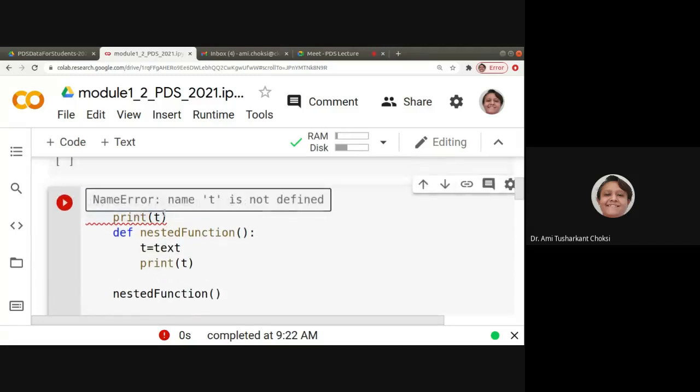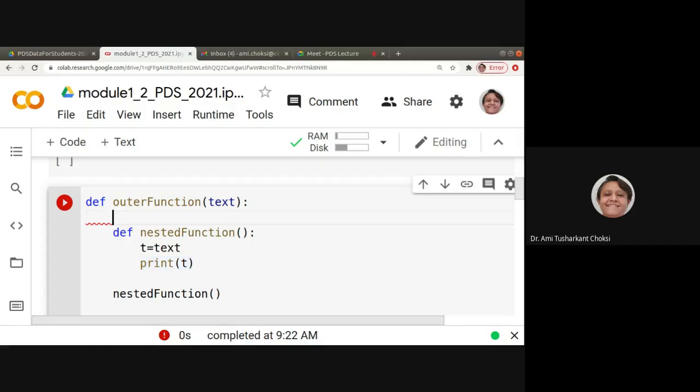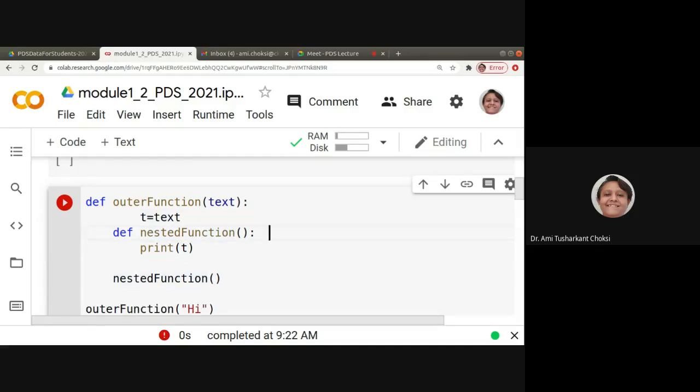So let us have it this way. Instead of that, put it here, that is in the outer function. And then after, we can say calling it or using it in the inner function. Right? So what was the case?